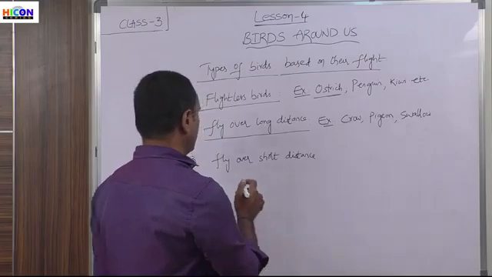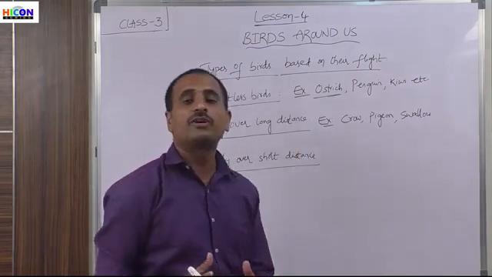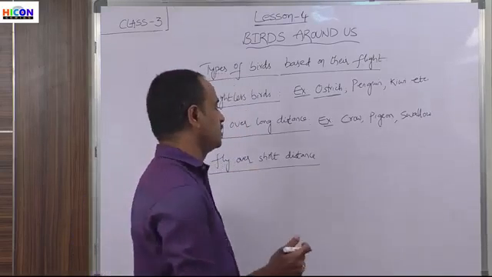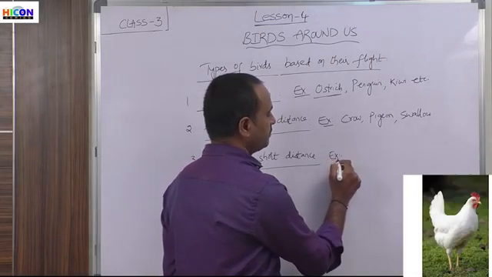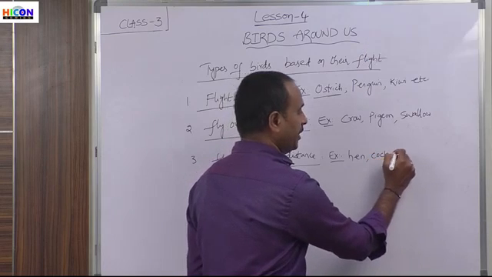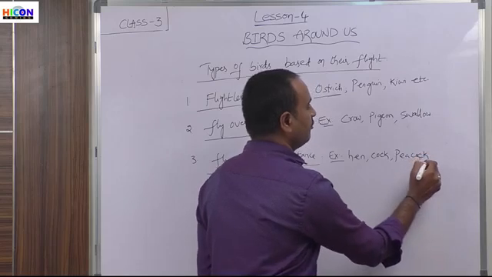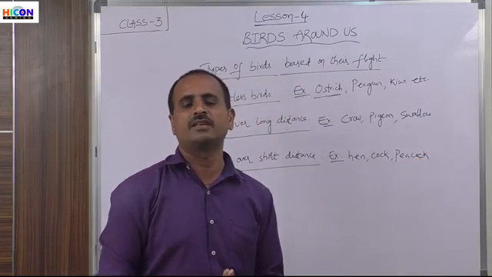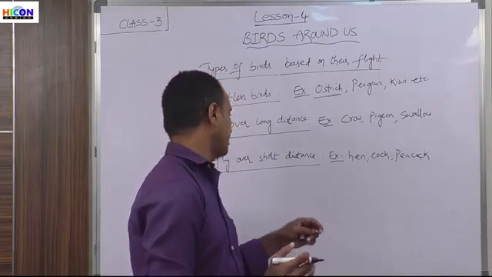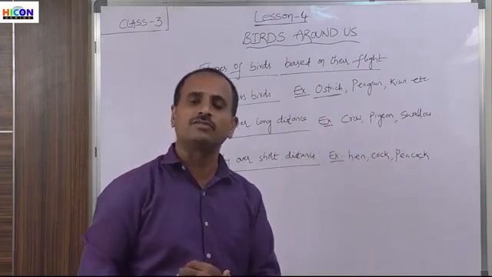And see the third one. The third type is the birds which fly over short distances. The examples for such birds are hen, cock and peacock, etc. That means they just hop over short distances and they cannot fly over long distances like crow, pigeon and swallow.